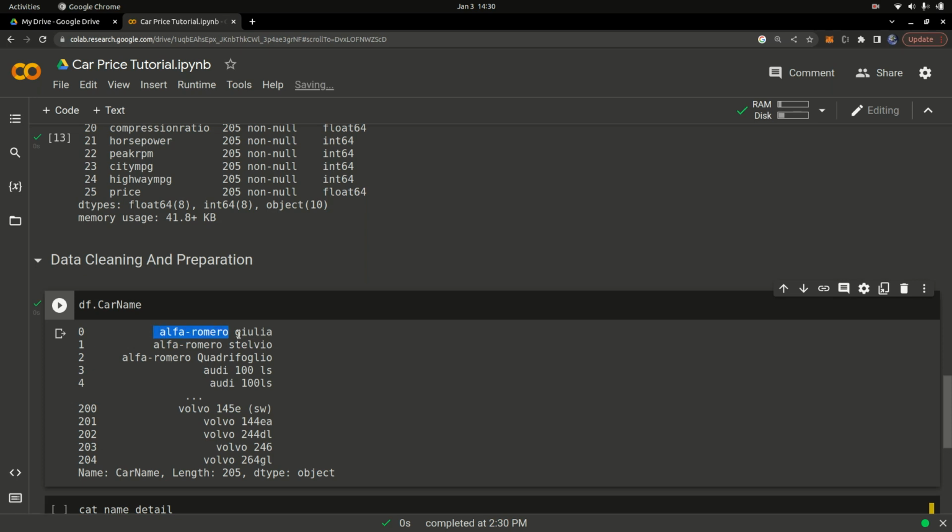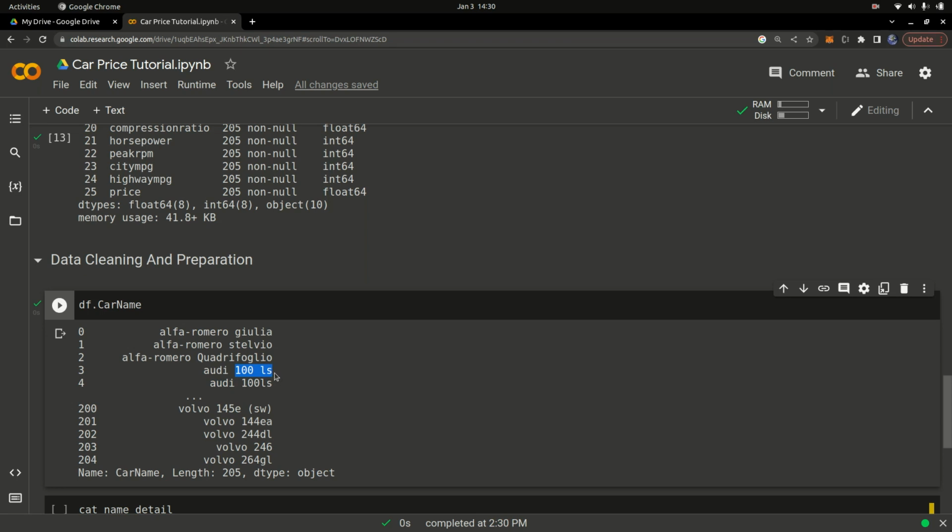So let me just look at something more familiar. Okay, I'm familiar with Volvo, so you can see Volvo is the name of the company, and then this is the name of the car. Okay, so you can see Audi. Audi is the name of the company, and then this is probably the name of the car. So what I want to do is split the name of the car into a different column and the name of the company, the brand of the car, into another column.